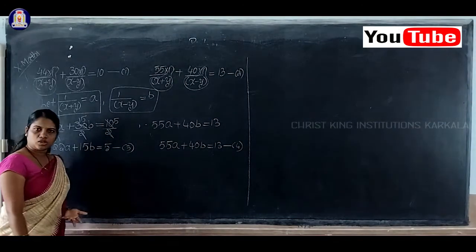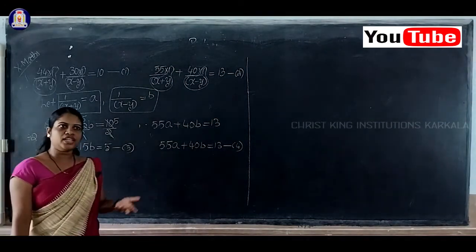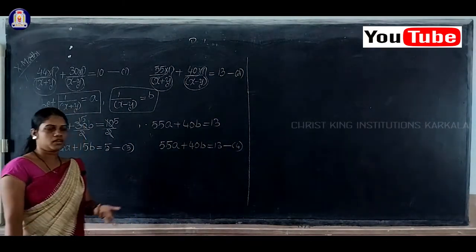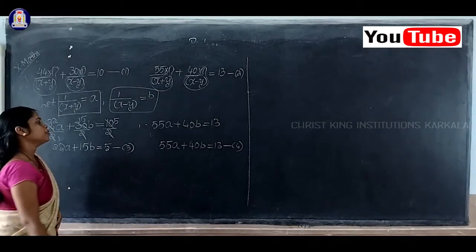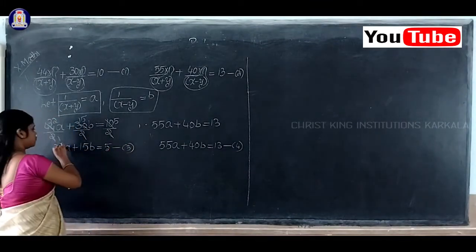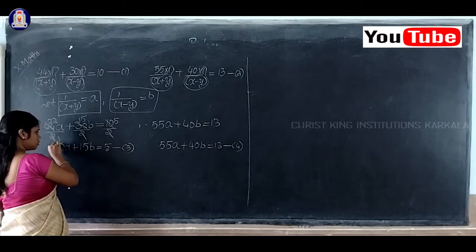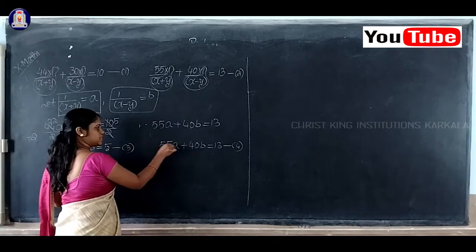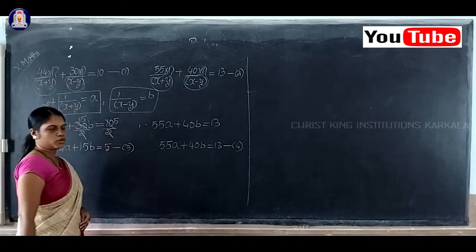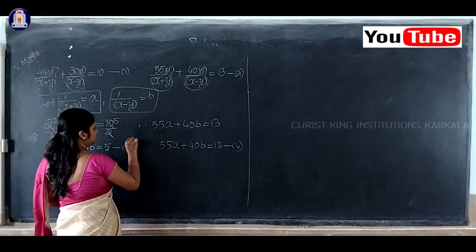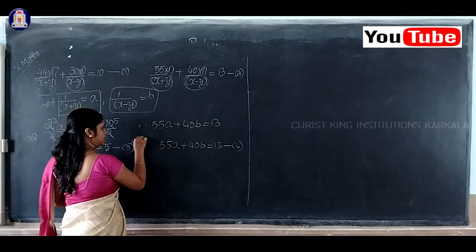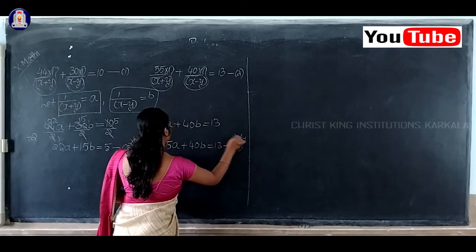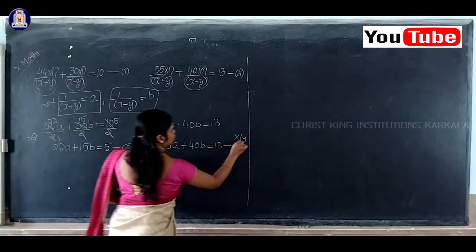Okay, elimination method also we can do, or else if you find cross multiplication easy, you can follow that method also. But elimination method you can use. So here the first term, what is the first term here? 22a, but here the first term is 55a. Therefore multiply this equation 3 by 55 and multiply equation 4 by this number 22.